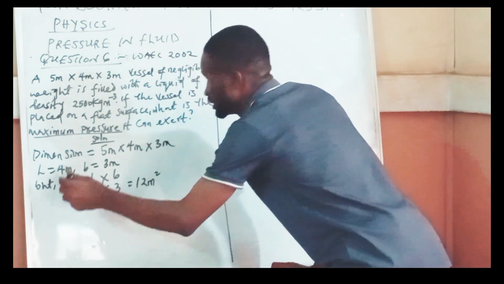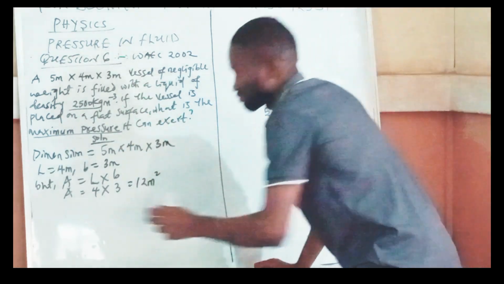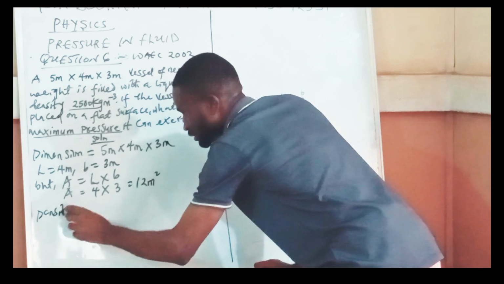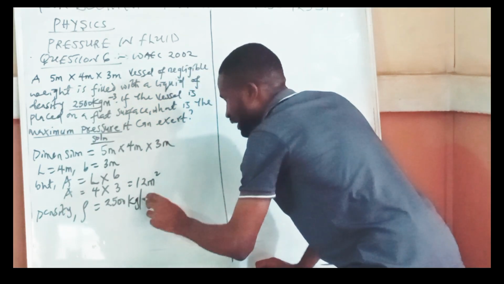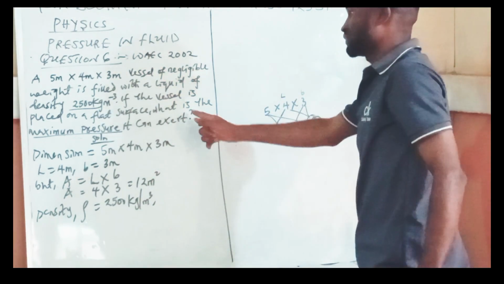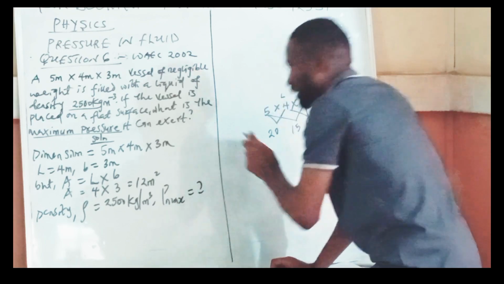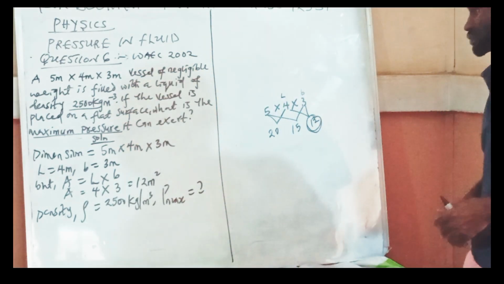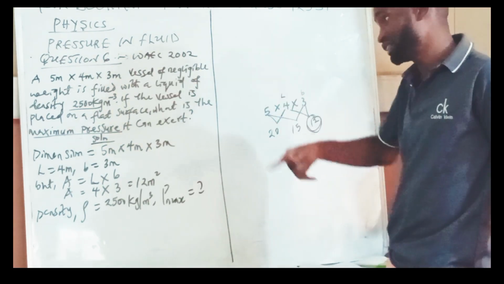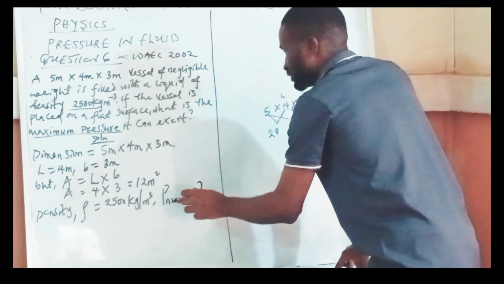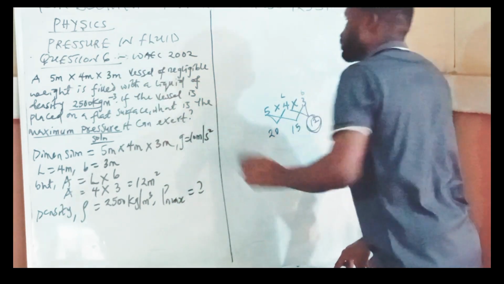Then I will bring another parameter. The next that was given was density. Density is 2,500 kilogram per m cube. We are looking for P maximum, which is based on mass. Now, G was not given, but G should be there. G should be 10 meters per second squared. Please ensure you put your G.